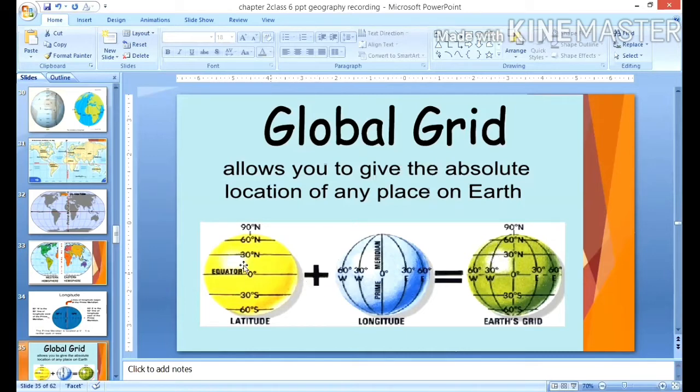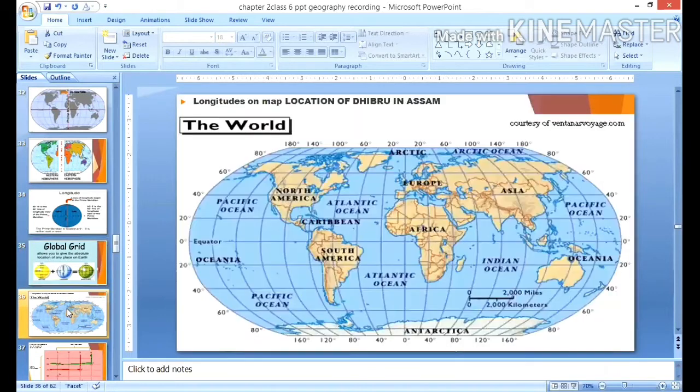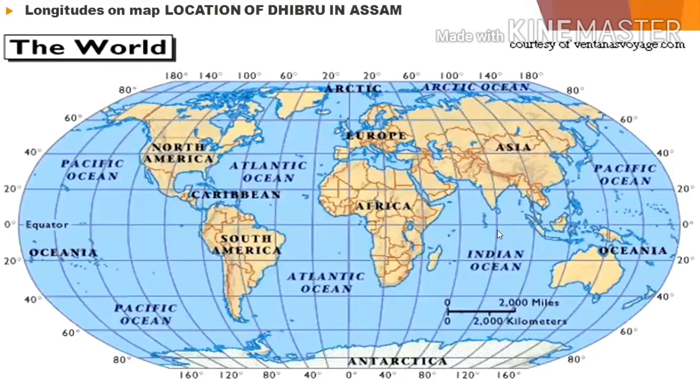Suppose you know the latitude and longitude of a place, 30 degrees north and 30 degrees east, merge them here, and you will definitely locate the place which you want. But you should know the latitude and longitude of that place, then only you can form a grid. Proceeding further, let us see, suppose we want to locate a place, we'll take a place now here.